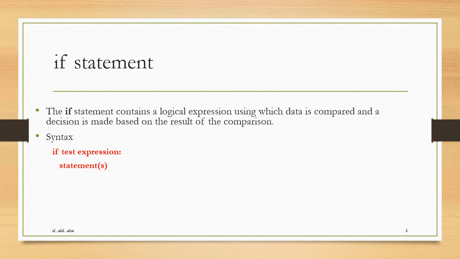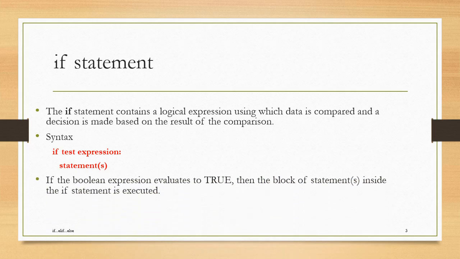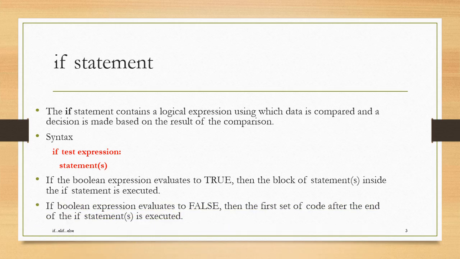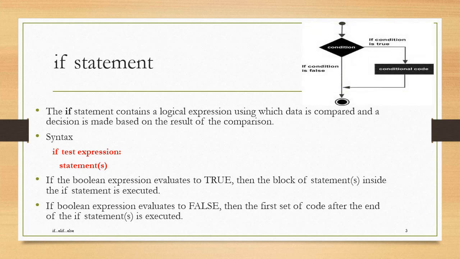If test expression, statements. The working is: if the Boolean expression is evaluated to true, the block of statements inside the if is executed. If the Boolean expression is evaluated to false, then the first set of code after the end of the if statements is executed. See the flowchart here. If the condition is true, the statement inside the if block is executed. Otherwise, the statements outside the if statement block will be executed.